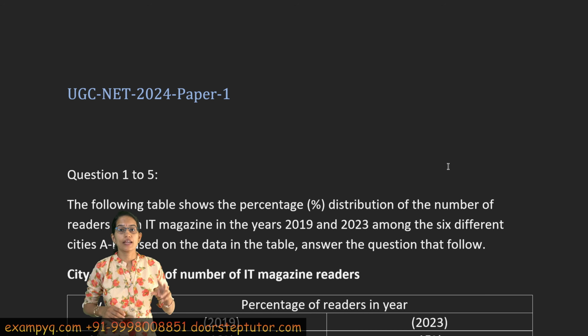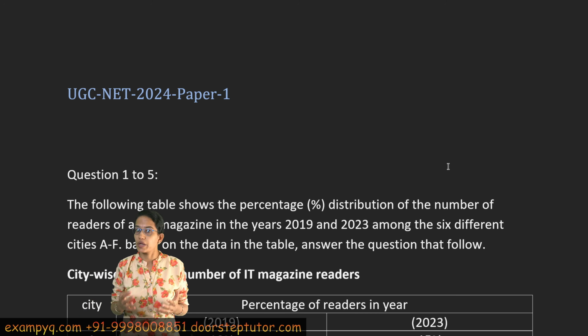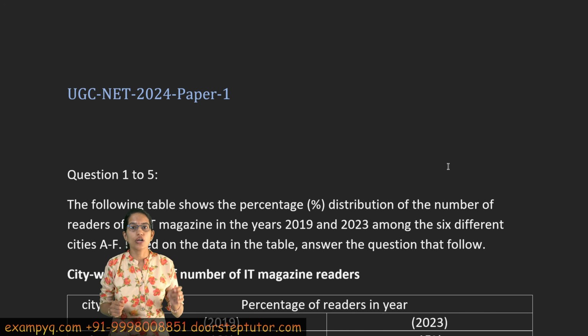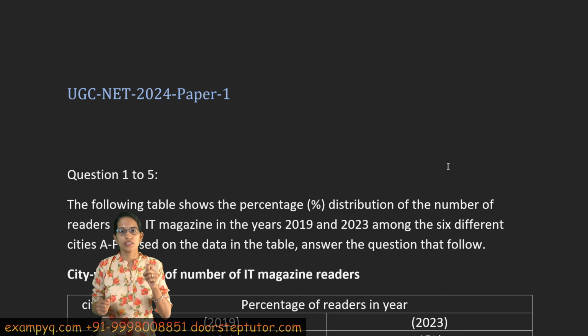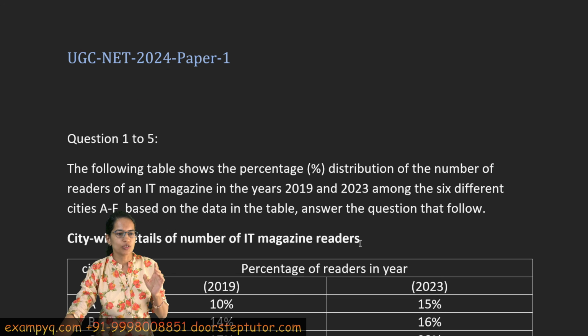Before we begin, very important: rely on authentic answer keys, because there are lots of answer keys made through AI tools and other manipulated answers. Make sure you are going through authentic references and authentic reasons behind every answer. So let's begin with our first question here.